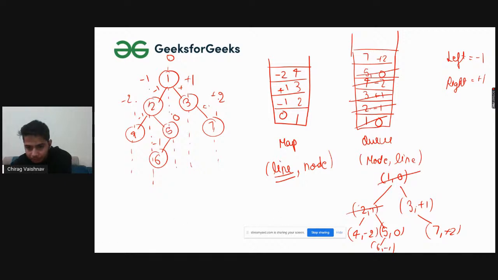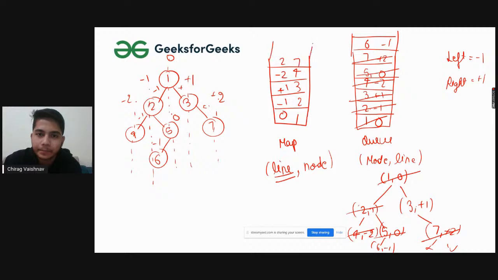So for the case of 5 comma 0, we will be checking, okay, left exists, yes, 6 minus 1. Now here you will be learning something: we have used 5 comma 0. After that we'll be going with 7 plus 2. In the case of 7 and plus 2, left and right do not exist, so we'll be popping that out and checking, okay, 2 does not exist, so let's put it here, right? So at each case what we are doing is checking if the level is present or not. 0 was not present, we added. Minus 1 was not present, we added. Plus 1 was not present, we added. Minus 2 was not present, we added. Was 0 present?